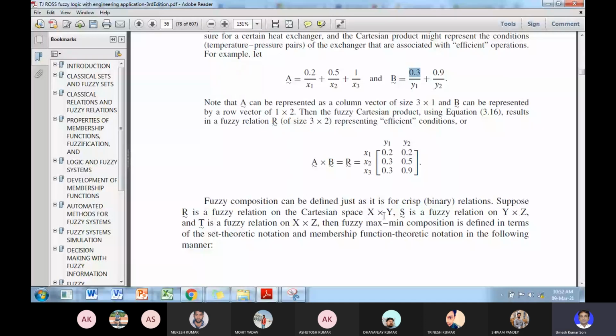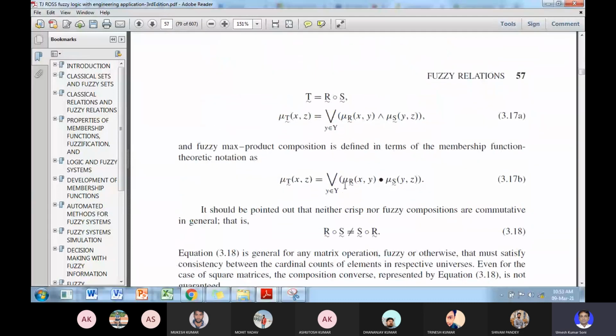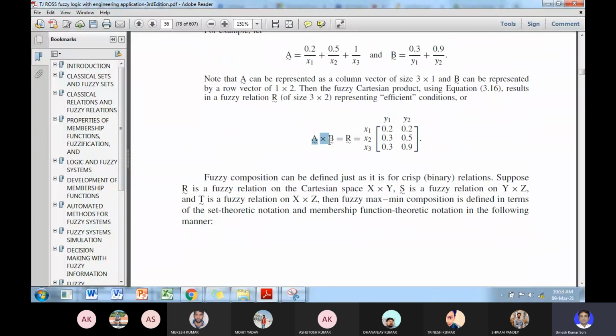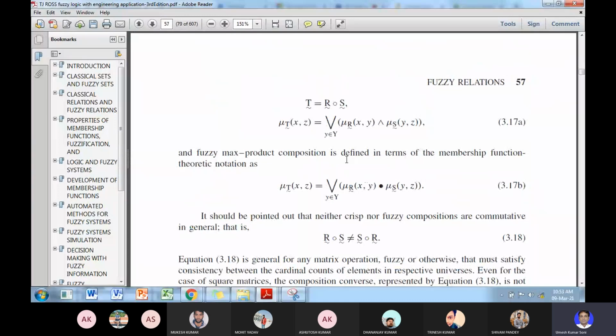So here the minimum values are taken. This is the relation between A and B. This is Cartesian product. Okay, so if we take the maximum, the union of it, then in that case this will be different. Okay, in every group the maximum value. Now the product is called Cartesian product, meaning in a way the intersection. Okay, the relation between A and B is given by R.